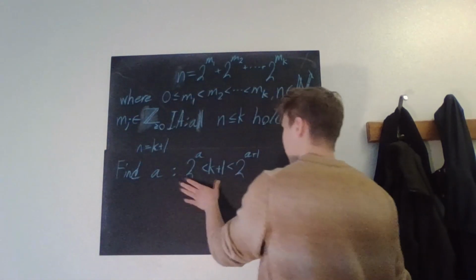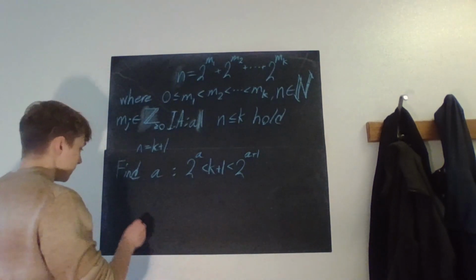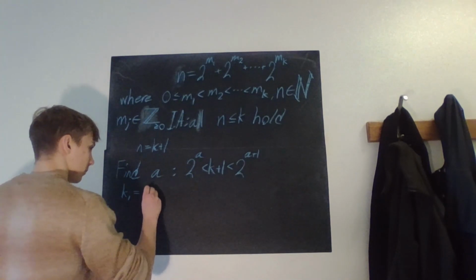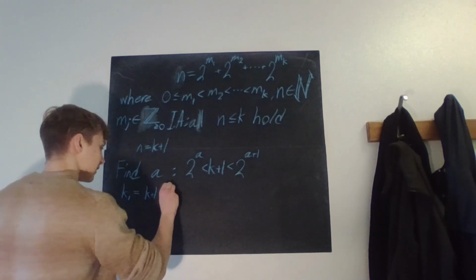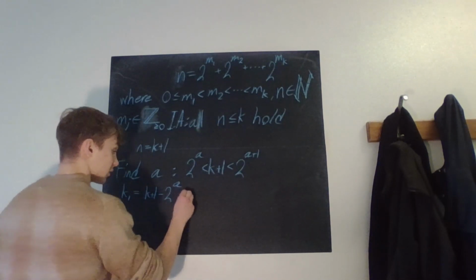So we find that a, and then we look at, we can call it k1, the number k plus 1 minus 2 to the power of a. That is obviously an integer and it is larger than 0.